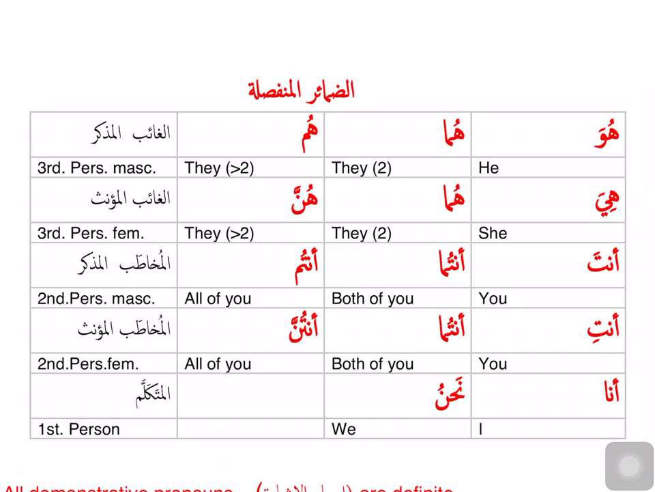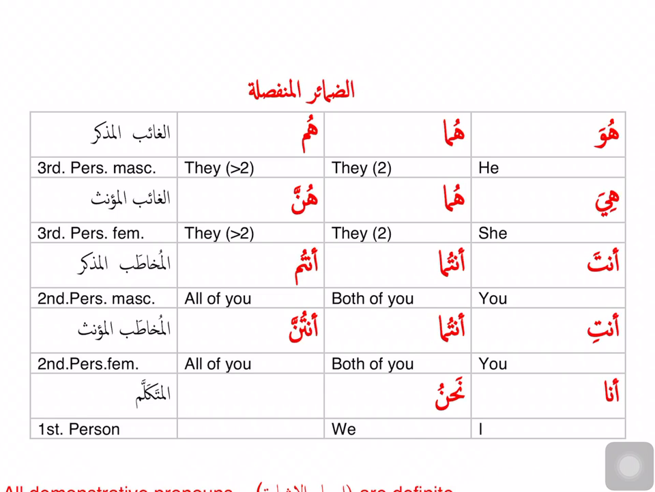Huwa means he, so for singular masculine we say huwa. Huma for dual masculine, they, and hum for plural masculine. The second row tells us hiya, huma, hunna. These are ghaib al-mu'annath, so third person feminine pronouns. Hiya means she, huma they, and hunna they for more than two.